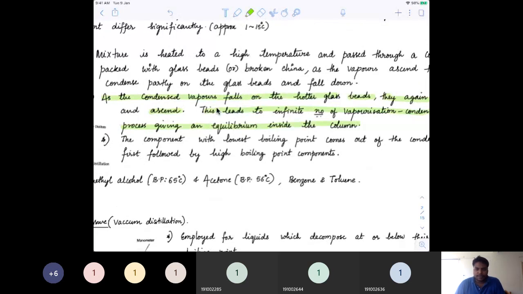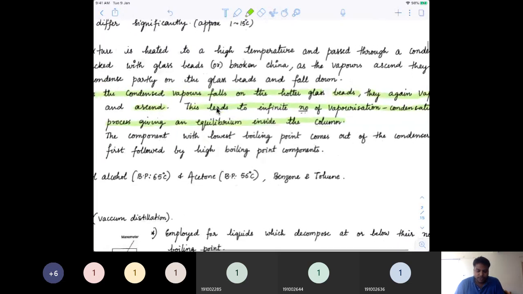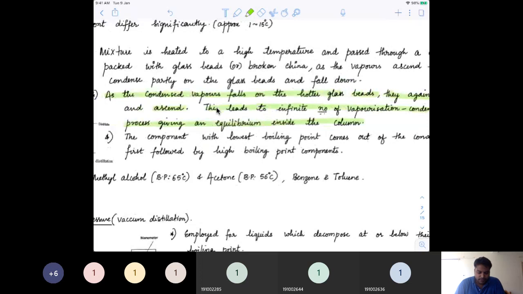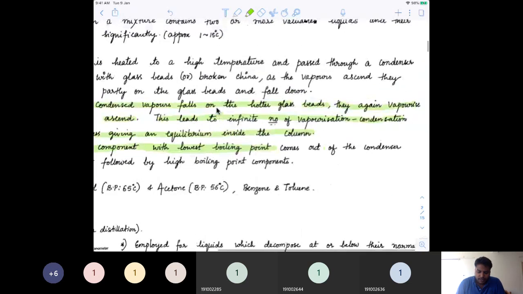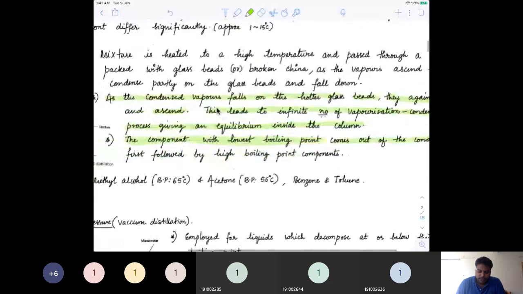Over a period of time, an equilibrium is established where vaporization and condensation are happening, and slowly some amount of vapor will come onto the surface. The component with the lowest boiling point comes out of the condenser at a particular height, followed by the high boiling point components.